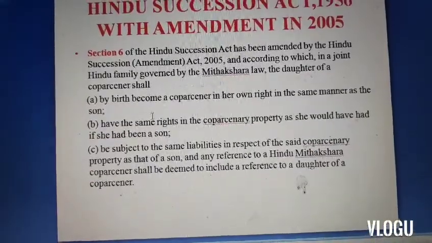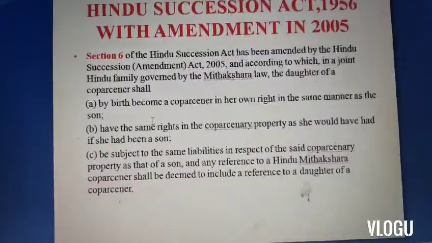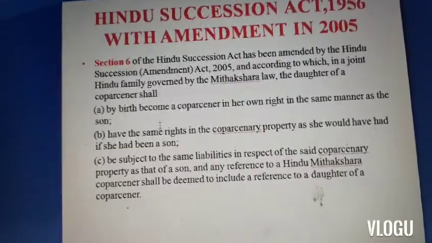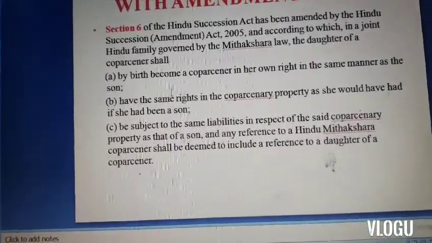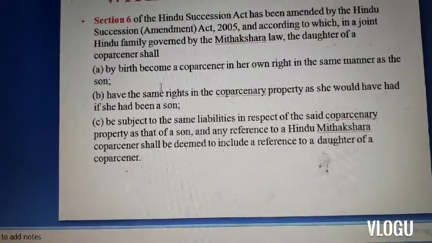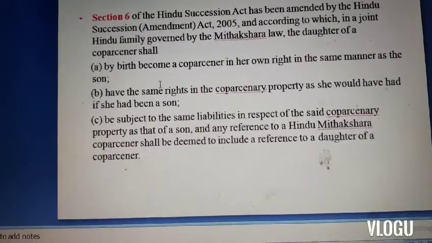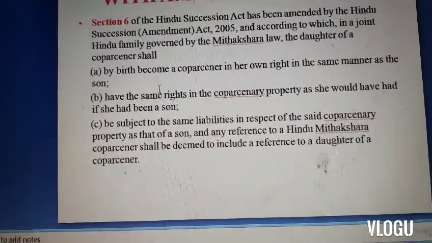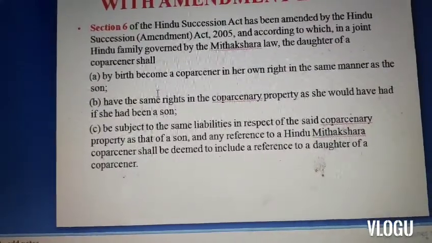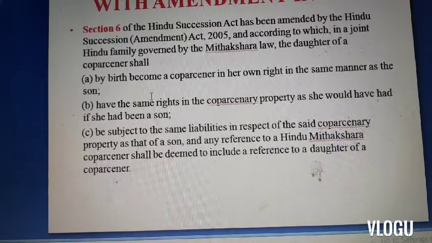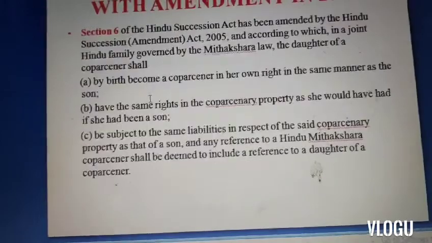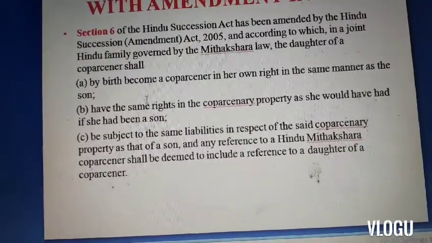The next legislation is the Hindu Succession Act 1956. This particular act has been amended in 2005. So what does it tell? Section 6 of this act has been amended by the Hindu Succession Amendment Act 2005, according to which, in a joint Hindu family which is governed by the Mitakshara law, the daughter of a coparcener shall by birth become a coparcener in her own right in the same manner as the son. So, both the son and the daughter have the right after the amendment in 2005.